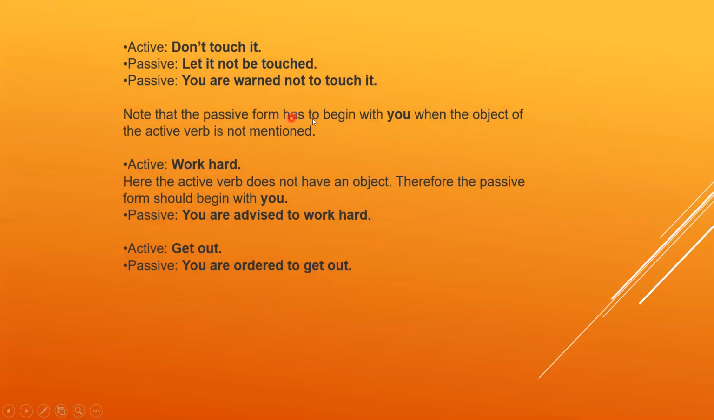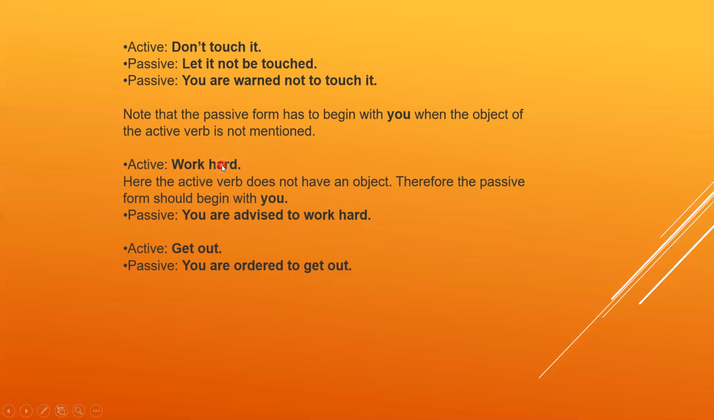Note that the passive form has to begin with "you" when the object of the active verb is not mentioned. If the object of the active verb is not mentioned, you will consider "you" in both ways, object as well as subject. For example, "Work hard." Now look, there is no subject, there is no object. You work hard, Ali work hard, Ahmed work hard.